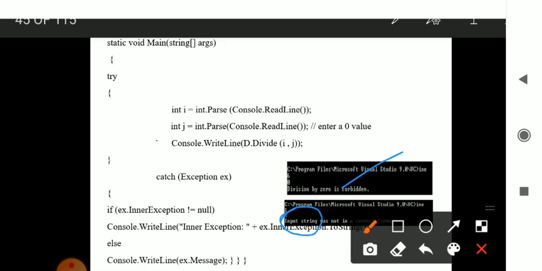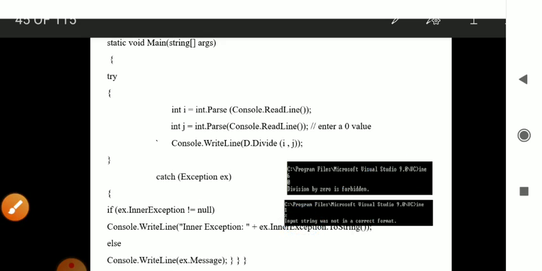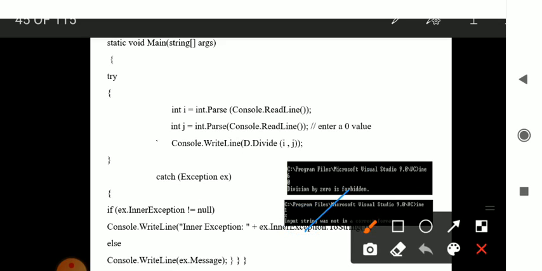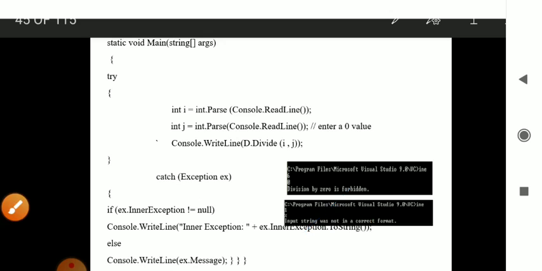At that time it will print a message. What is that message? "Input string was not in a correct format." That message will be printed on the screen.